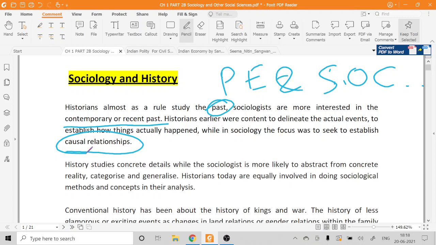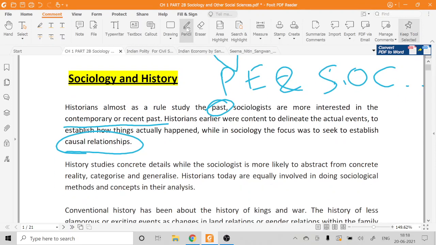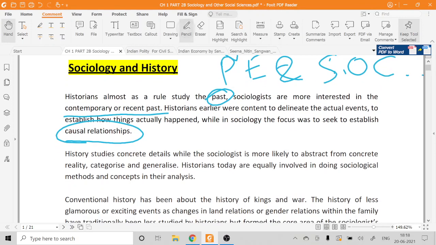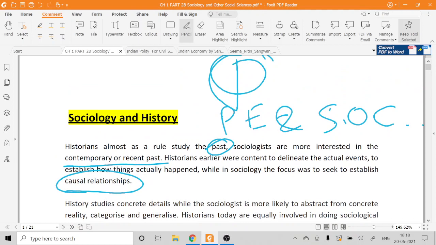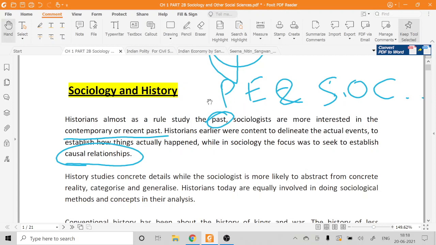If we are talking about Protestant ethics and the spirit of capitalism, there is a causal relation. And what is this causal relation?